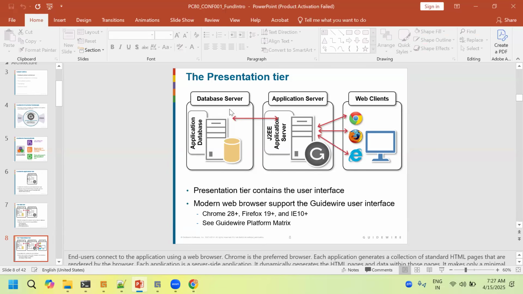And if we want to refer to the database tables, I mean database details, this server will be at the back end.